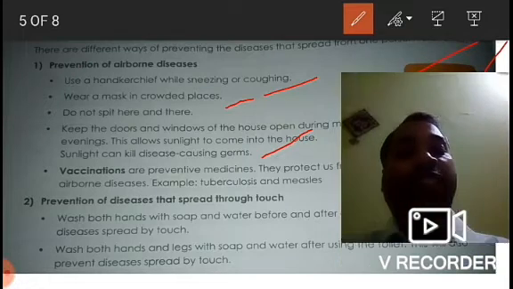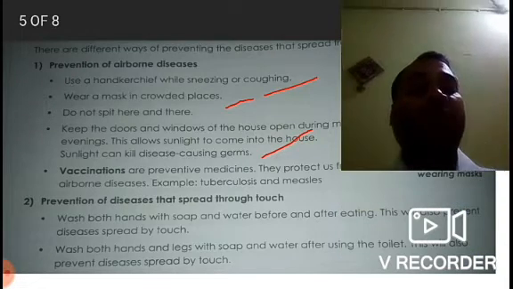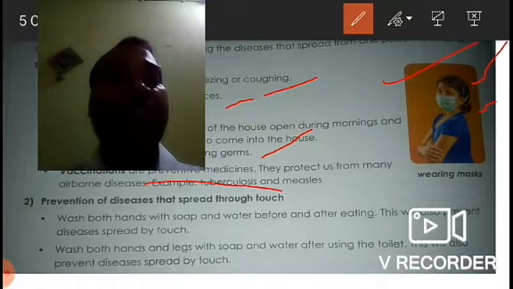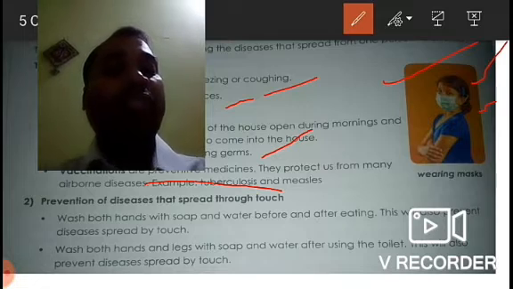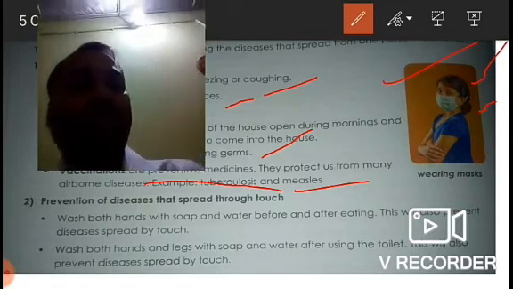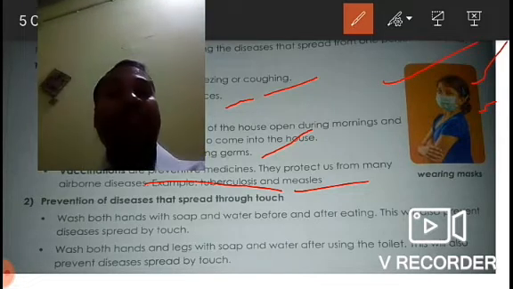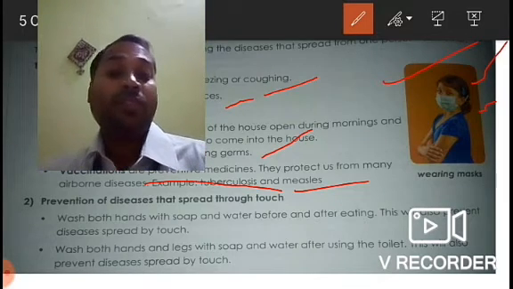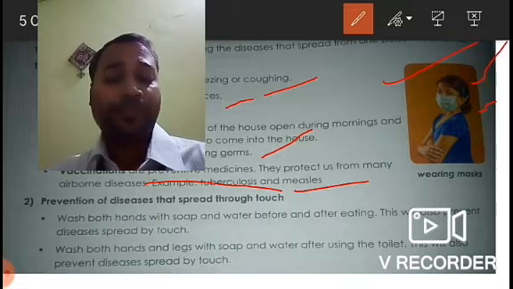Then vaccinations. Vaccinations are preventive medicines. They protect us from many airborne diseases, for example, tuberculosis and measles. So vaccination is very much essential. They are part of the preventive measures for this kind of disease.